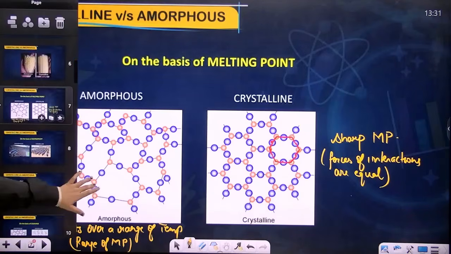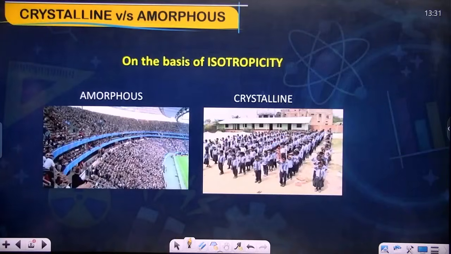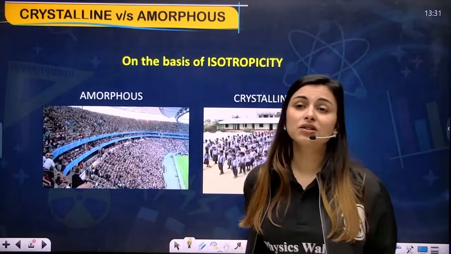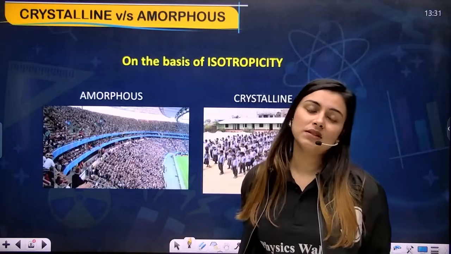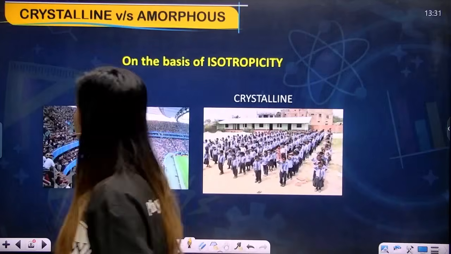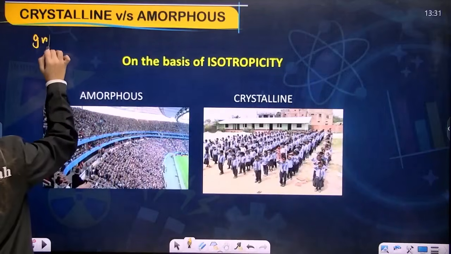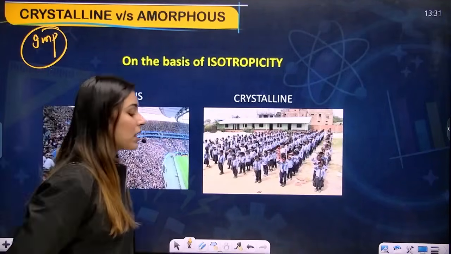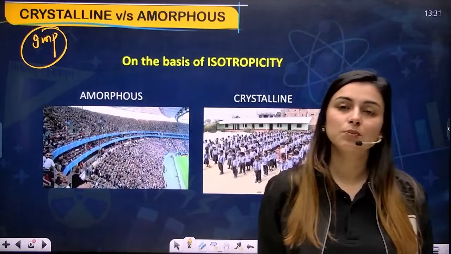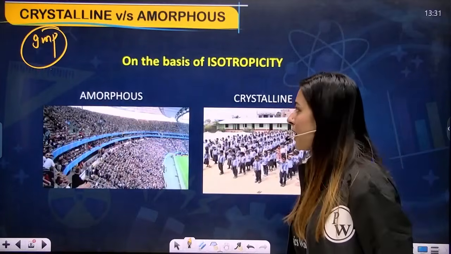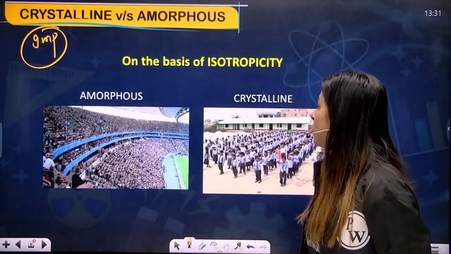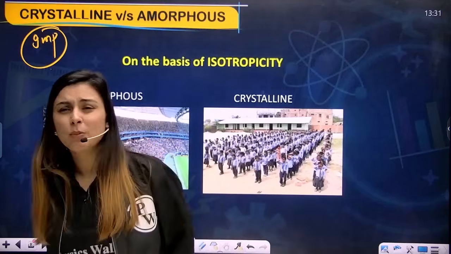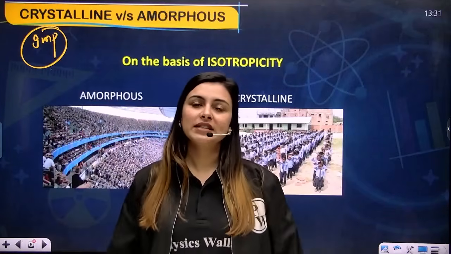Okay, now let's move forward, my dear students. Now we'll be discussing a very important topic, and that is the difference between the two on the basis of isotropicity. You can mark it as important, because questions are generally asked from this particular part. See, now we talk about isotropicity. So my dear students, what is isotropicity? First let me give you an example.